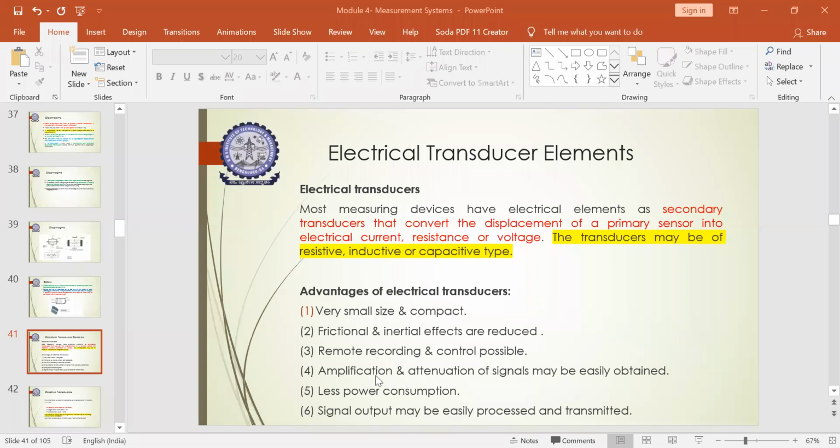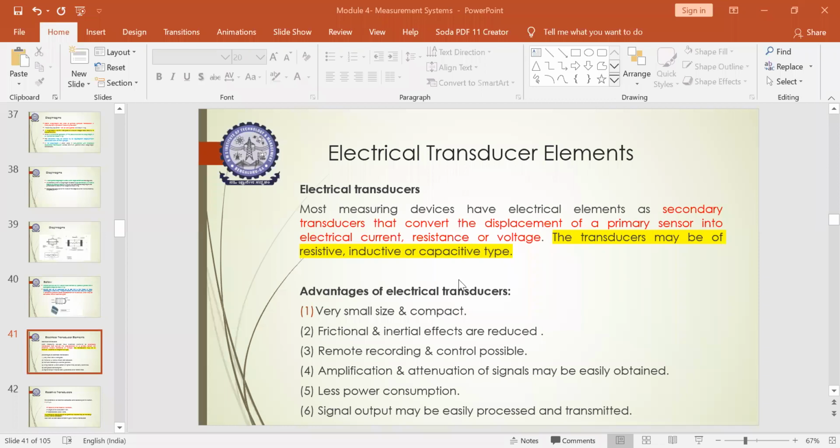And the fourth one is the amplification of the signal. It can do that well, and even the attenuation, reducing the force or reducing the amount of anything as per the requirement. So it can enhance and reduce the criteria as per the requirement. So this is one of the added advantages. And the amount of power consumed is less in the case of electrical transducer elements.